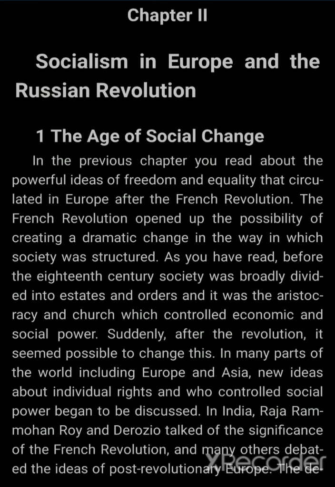Apart from this, at the end, you will also be given an understanding of what the Russian Revolution provided to the world, meaning how it influenced countries globally. Just like we studied in the previous chapter what the French Revolution gave to other countries, in the same way we will see what the Russian Revolution gave to other countries. So you will be seeing all these topics in detail in the videos provided.